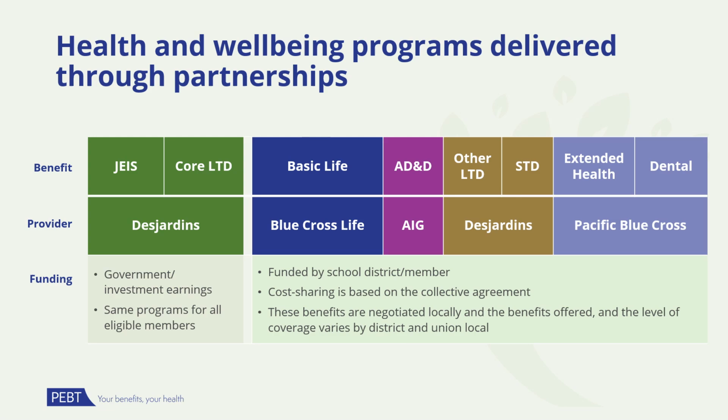Basic life coverage is provided through Blue Cross Life, accidental death and dismemberment is covered through AIG, other LTD and short-term disability is provided through Desjardins, and extended health and dental is provided through Pacific Blue Cross. These benefits and their cost-sharing arrangements vary by district as they are negotiated locally. Other LTD is only provided if a disability benefit, better than the core LTD benefit, is collectively bargained locally. While core LTD is funded by the provincial government, other LTD is funded by the district and/or members depending on the collective agreement.